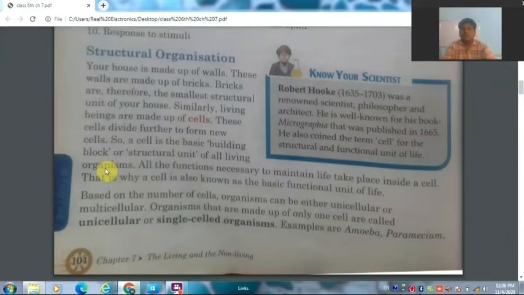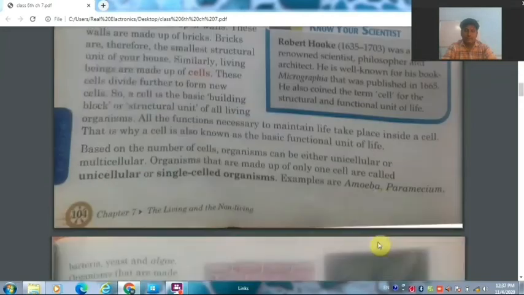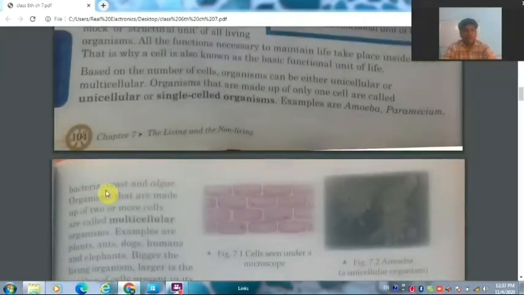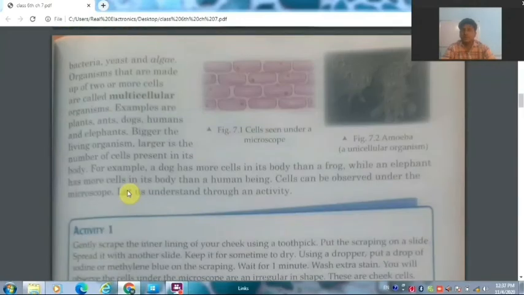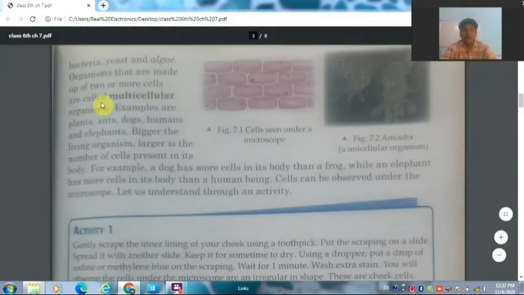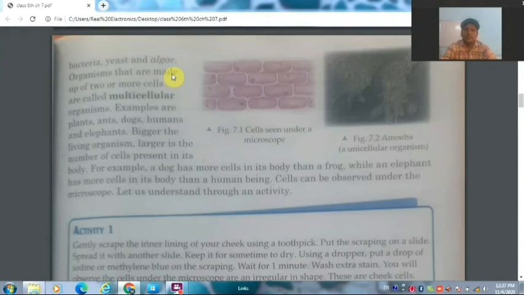Now there are two types of organisms that are present in our life. One is single celled organism, that is unicellular. So single cell means one cell. So these organisms have only one cell in them, like amoeba, paramecium, bacteria and yeast. And all the other organisms which have two or more cells are called multicellular organisms.